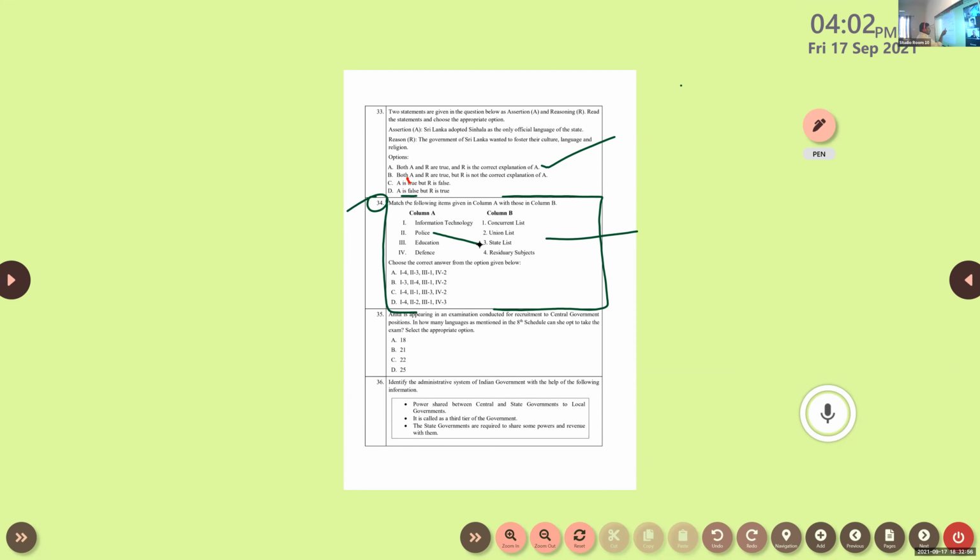So go for the options. Is 2, 3 there anywhere? Here 2, 3 is there. Any chance here? No. Here again, is 2, 3 there? No. Again, is 2, 3 there? No.